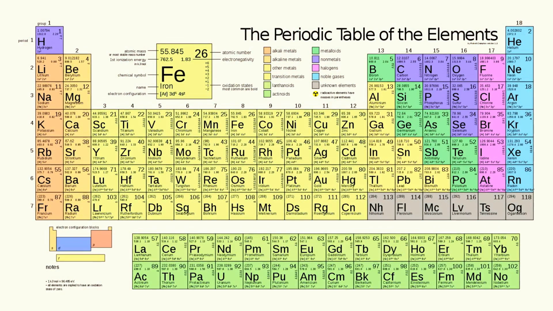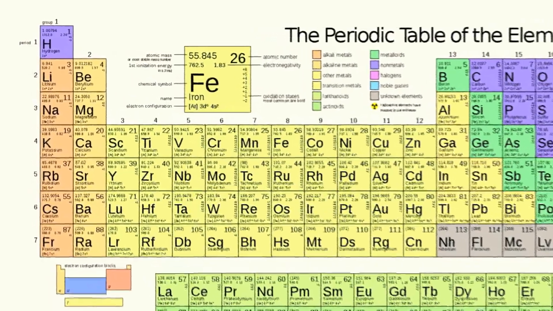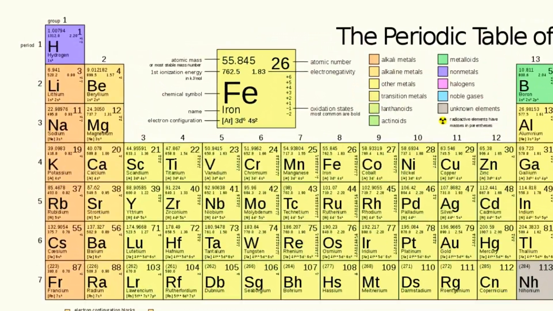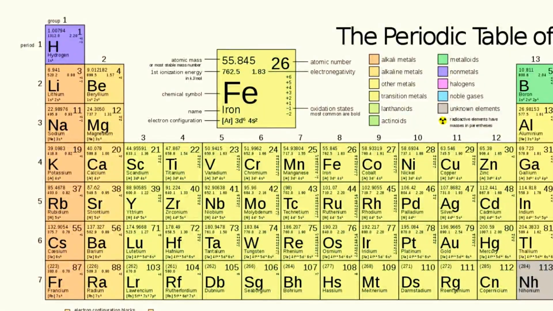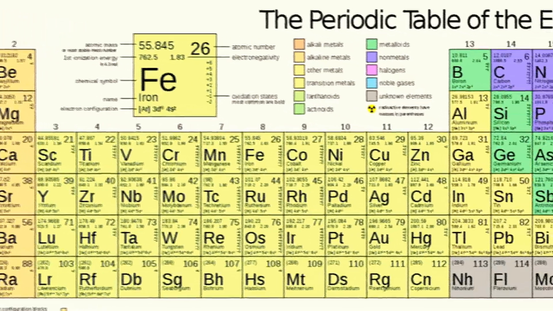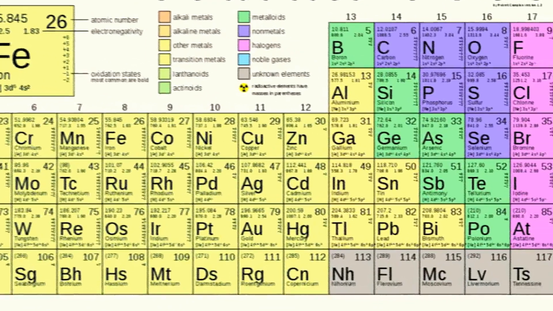What about the oxidation state of all the elements present in the periodic table? We have 18 groups in the periodic table, and we have 7 periods. Let's look at the oxidation state of each element according to their group. The first group of elements will always have the oxidation state of +1, meaning they always tend to lose 1 electron in order to attain the stable electronic configuration. The second group will always have an oxidation state of +2, meaning they are always better at losing 2 electrons in order to attain a stable electronic configuration.